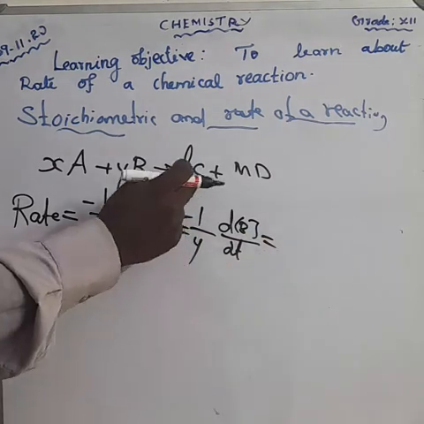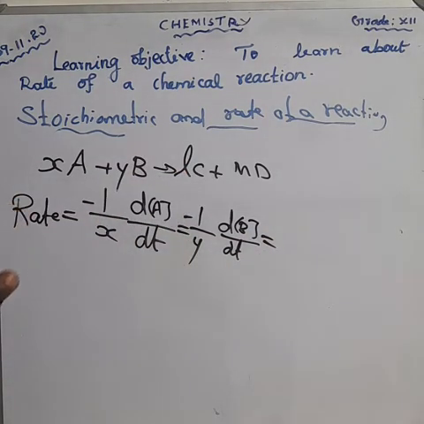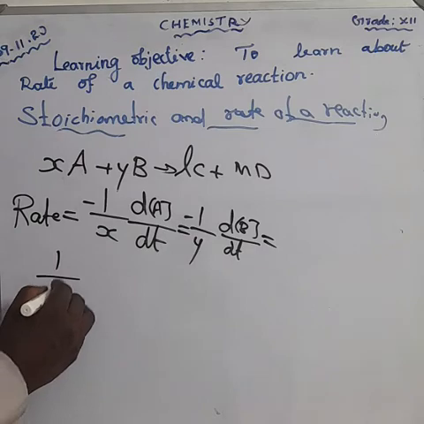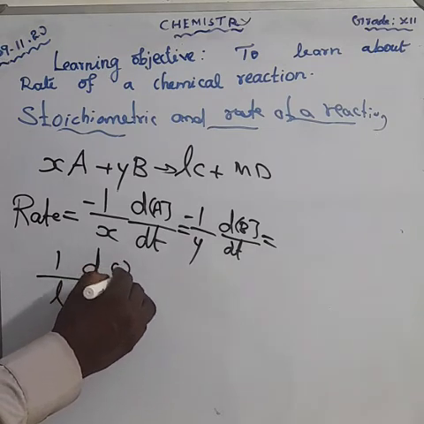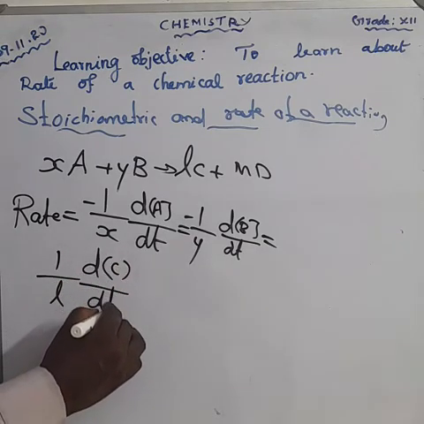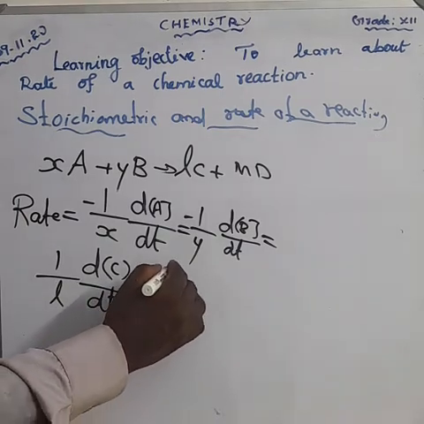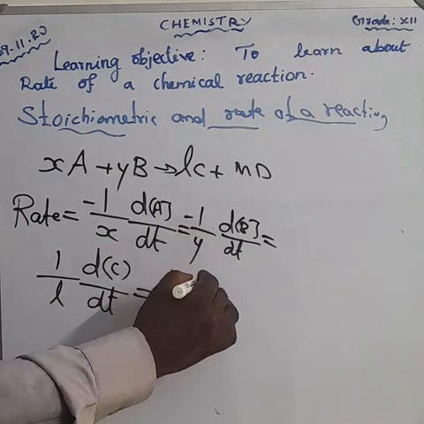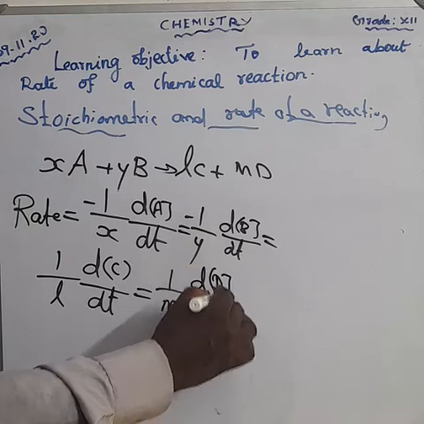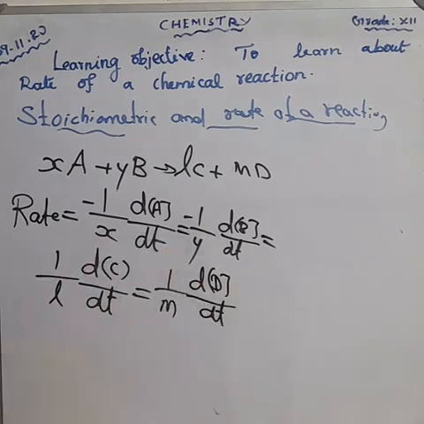That is equal to product. I told you about that. Product will not use the minus. How do you write the product? 1 divided by L dC divided by dt, that is equal to 1 divided by M dD divided by dt. This is about the rate of the reaction.